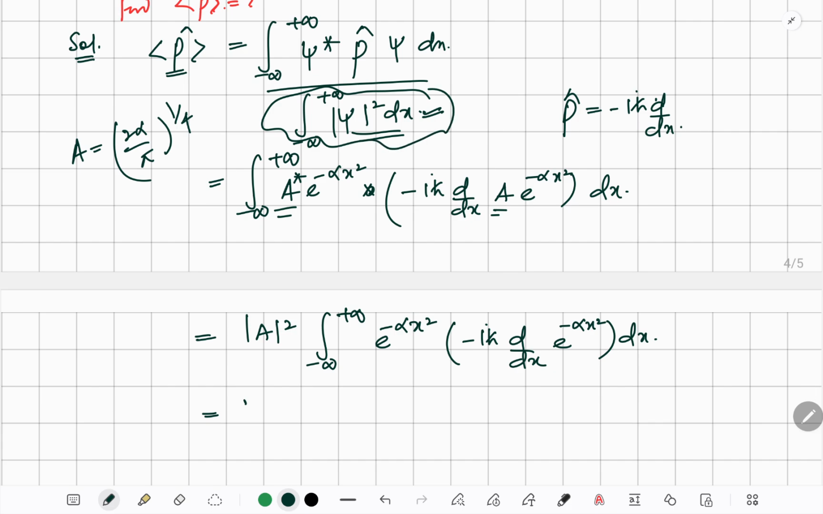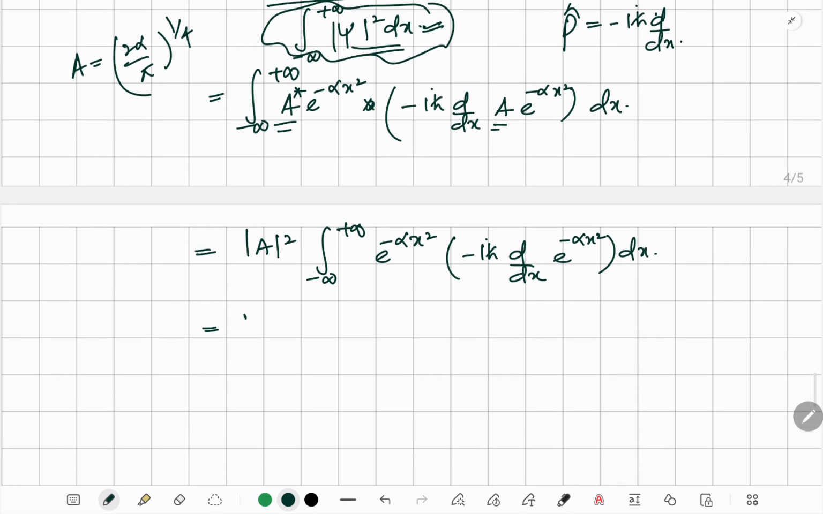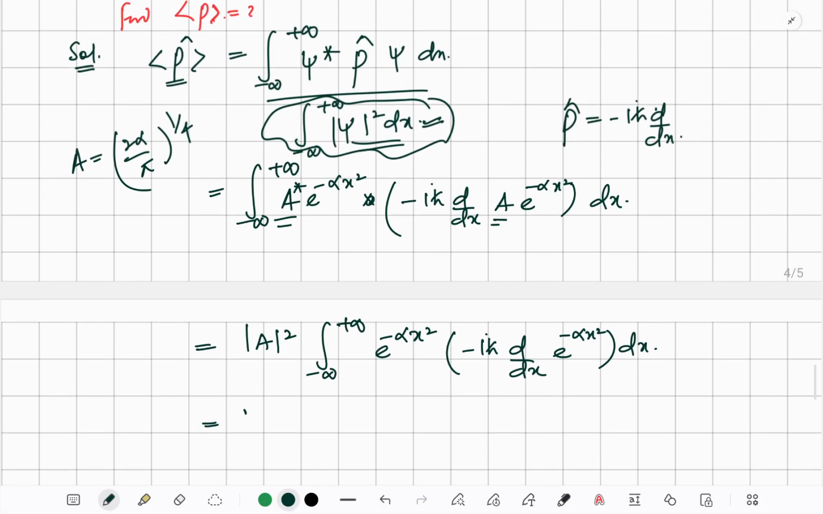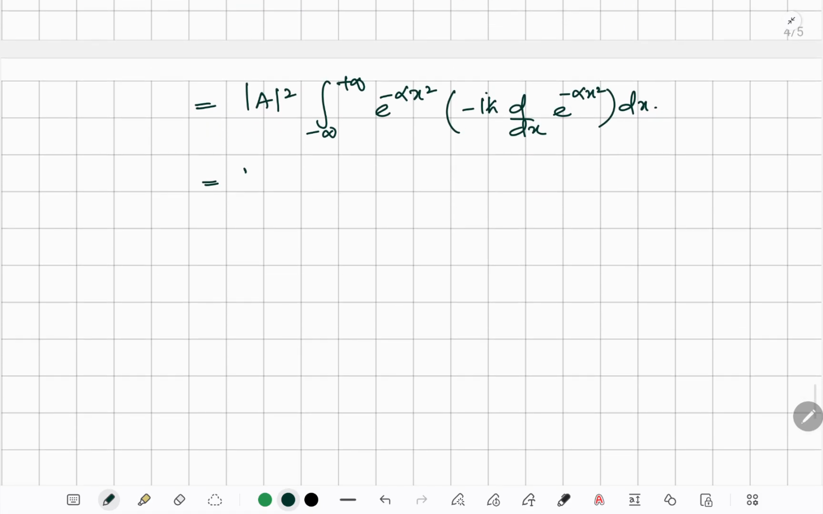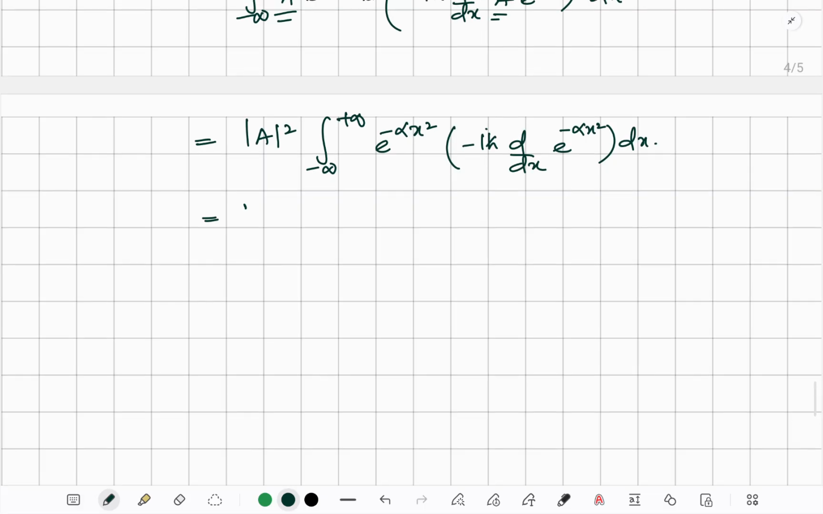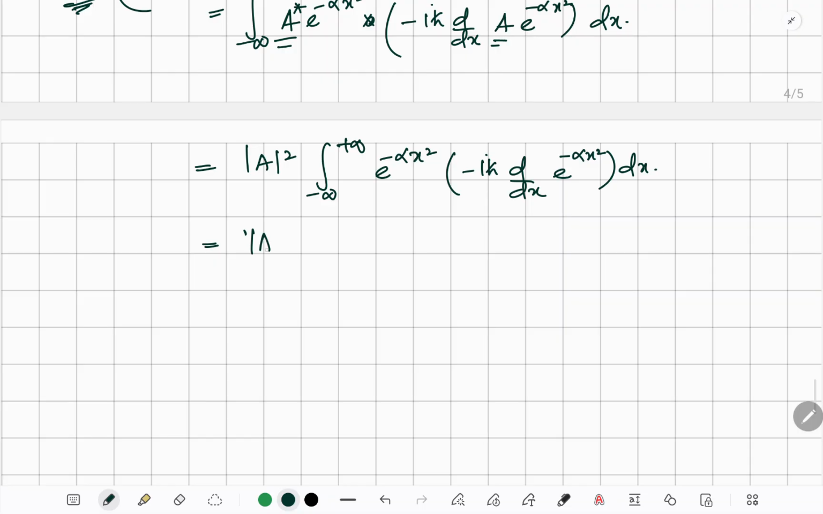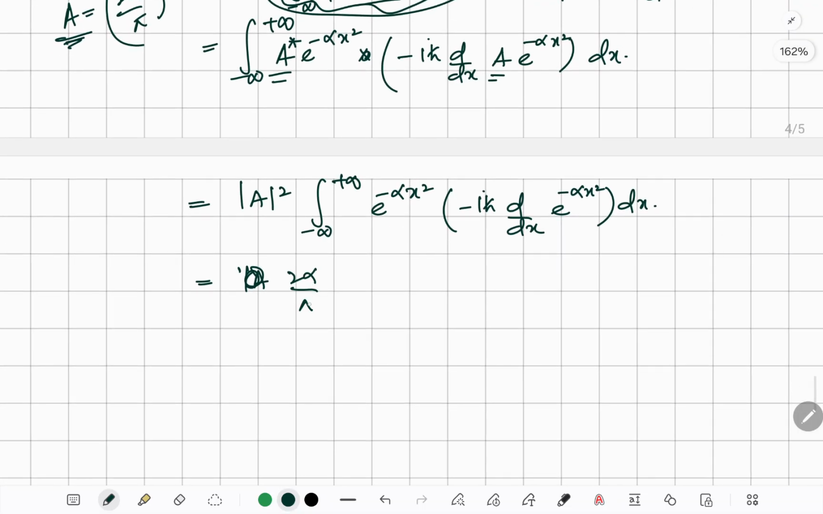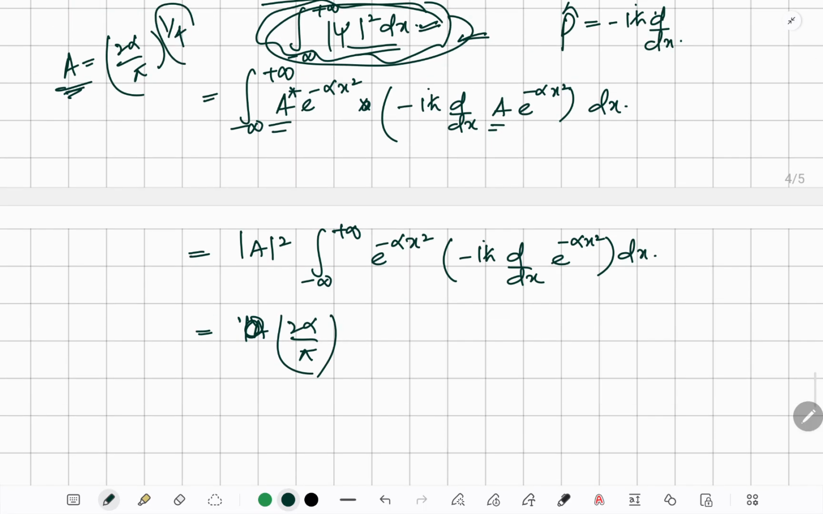This a, because it's normalized, it has been told that the wave function is normalized. So this thing is equal to 1, and then you can find a from that condition. Since this lecture is not meant to find that, we'll focus on the expectation value. So basically mod of a square, since it's given as 2 alpha divided by pi to the power 1 by 4, is 1 by 4 whole square.